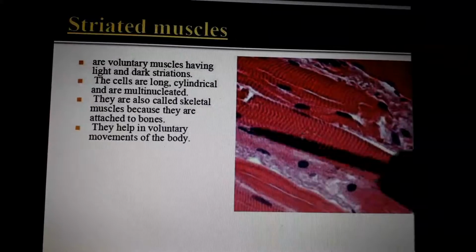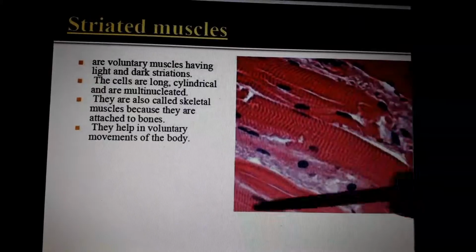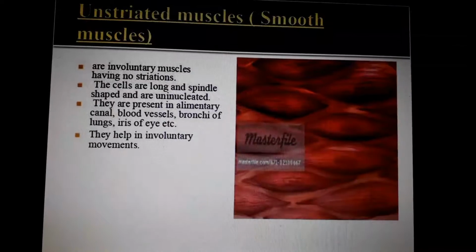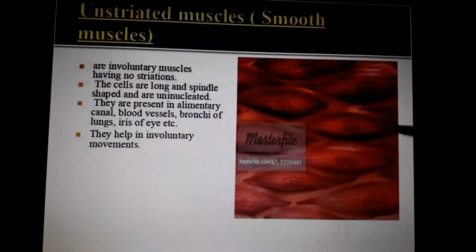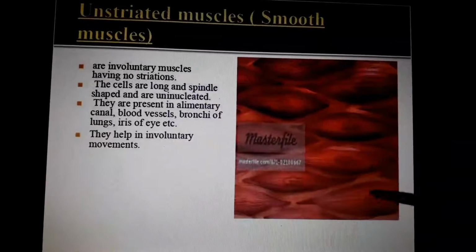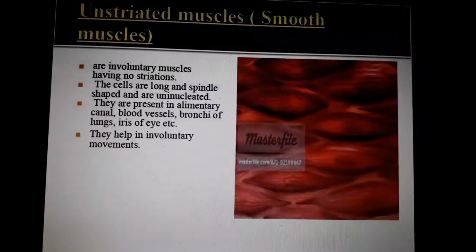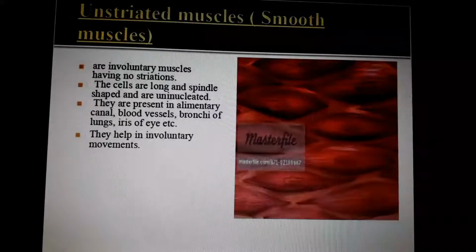If you cut a piece of meat, it will look like this if you zoom in with a microscope. The cells are long and spindle shaped. This is the shape, spindle, and uninucleated. Only one nucleus is there in one cell. Understand? They are present in the alimentary canal, blood vessels, bronchi of lungs, iris of eyes, etc. Some of these organs you already know. Involuntary muscles are present in internal organs. Most of the internal organs have involuntary or smooth muscles.